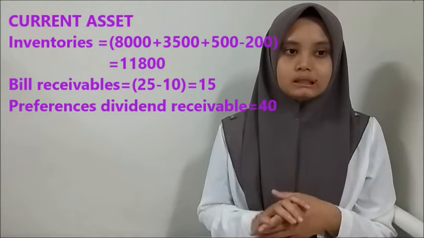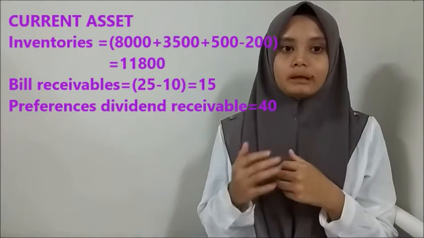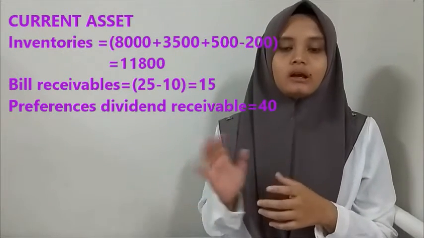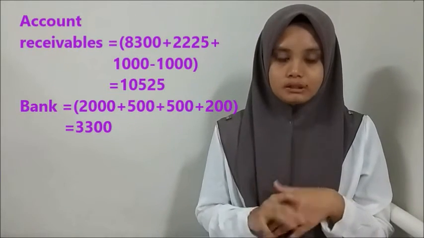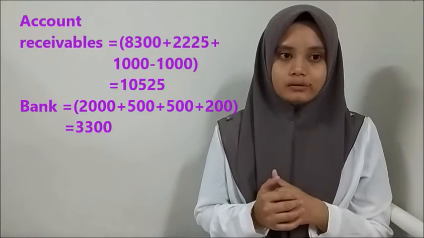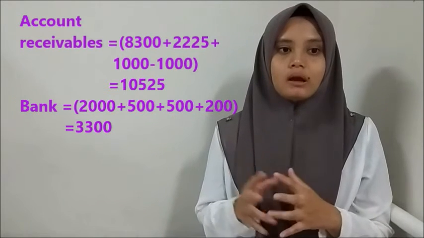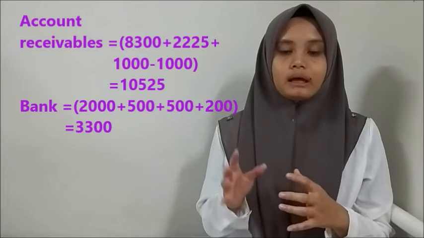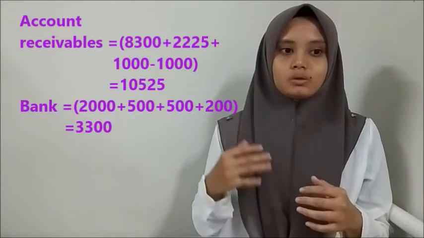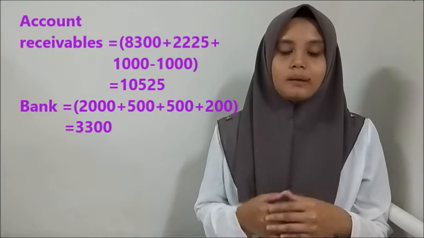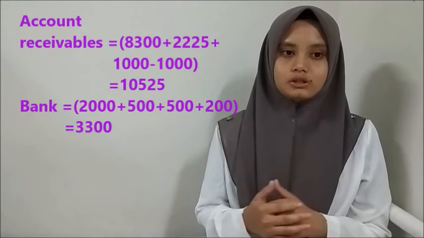Next, bills receivable, 25 minus 10, which 10 is for the bill discounted, so we got 15. The preference dividend receivable is 40. For accounts receivable, 8,300 plus 2,225 plus 1,000 minus 1,000, so we got 10,525. And for the bank, 2,000 plus 500 plus 500 plus 200, which 200 is for the cash in transit, so